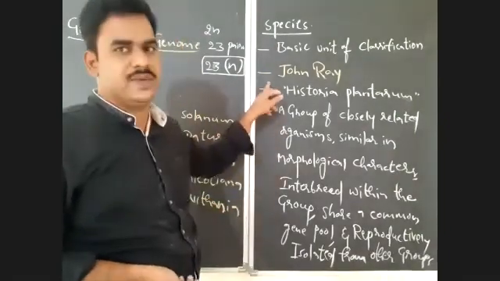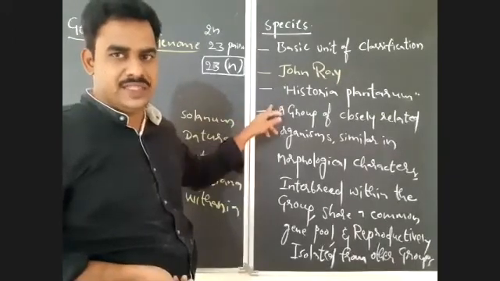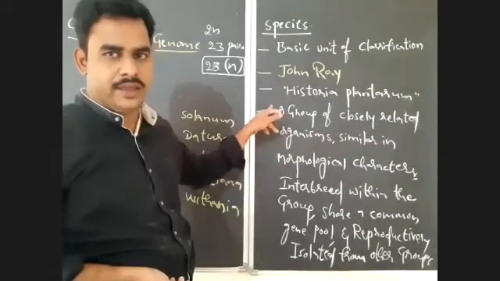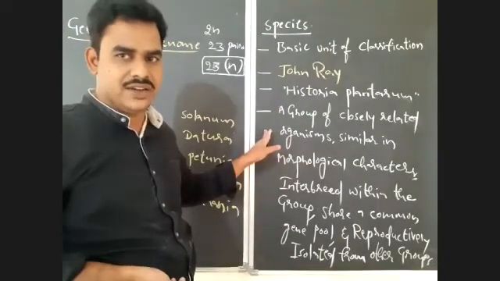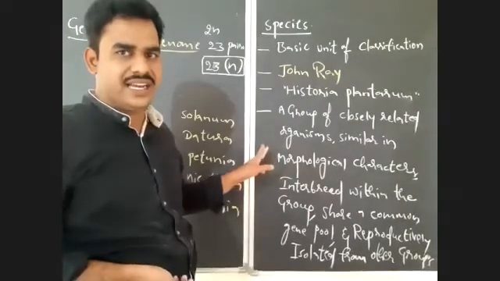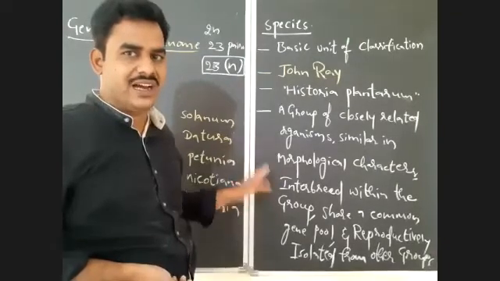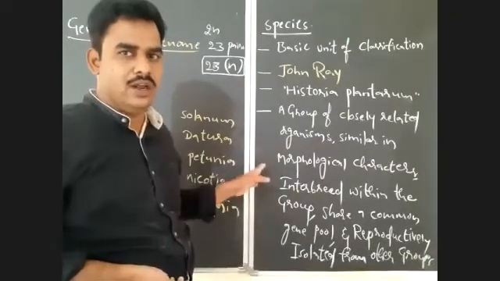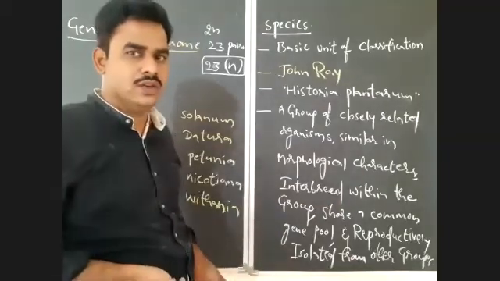The word species was coined by the scientist John Ray in his book Historia Plantarum. Species is a group of closely related organisms. They are similar in their morphological characters, they can interbreed within the group, they share a common gene pool, and they are reproductively isolated from other groups.